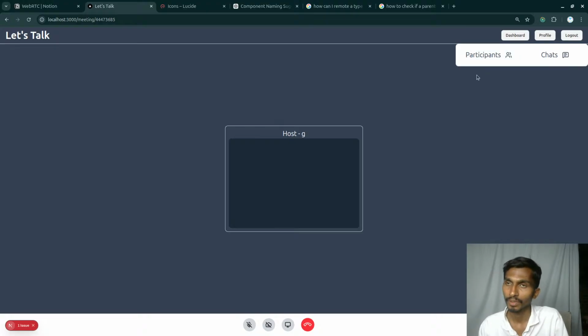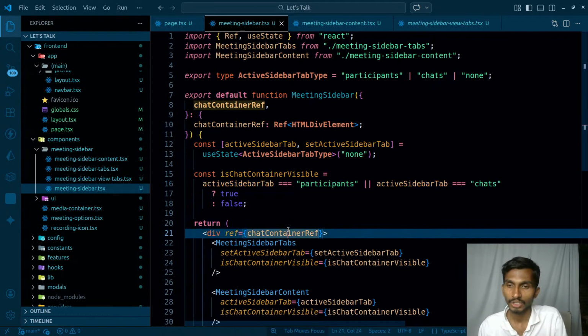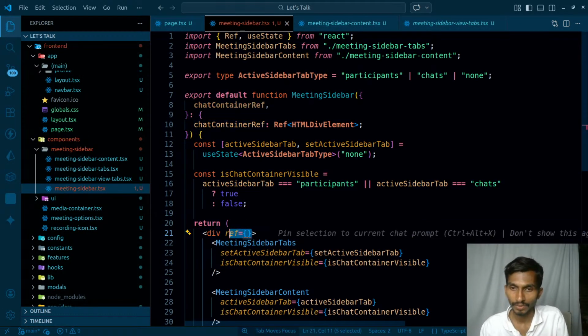Okay, and that should disappear when I click outside. As long as I'm clicking on that part, it should not disappear. As soon as I click outside, it should disappear. That simply means this chat container ref does not need to be here.